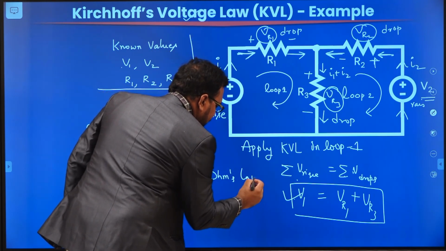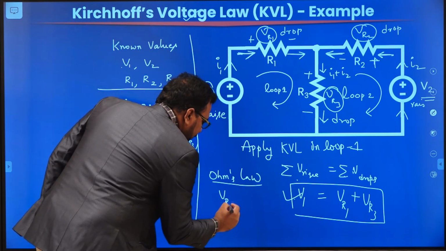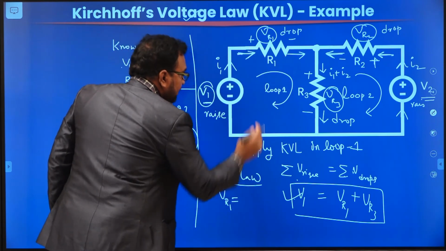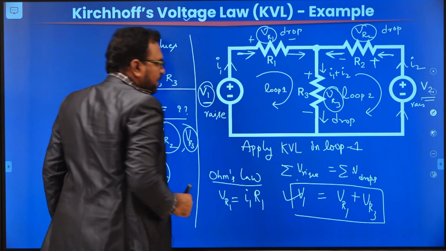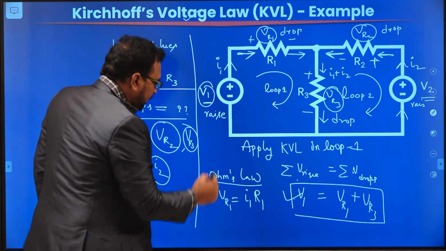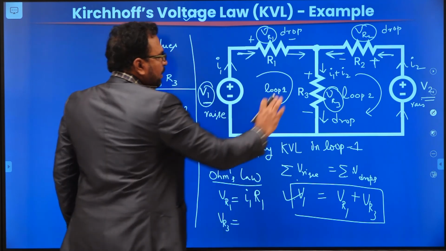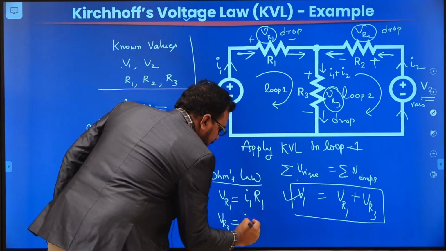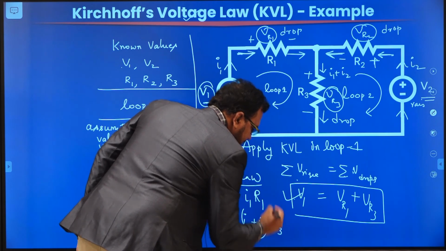VR1 is the voltage across R1, and the current through R1 is I1, so VR1 equals I1 times R1. Similarly, how will you calculate VR3? VR3 is the voltage across R3, and the current flowing through R3 is I1 plus I2, so VR3 equals (I1 plus I2) times R3.